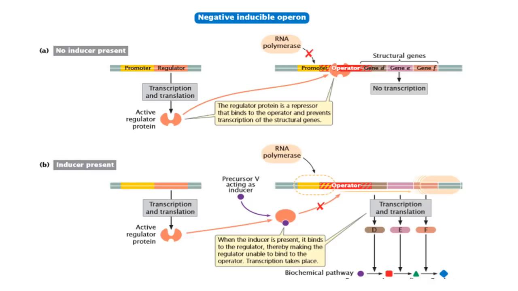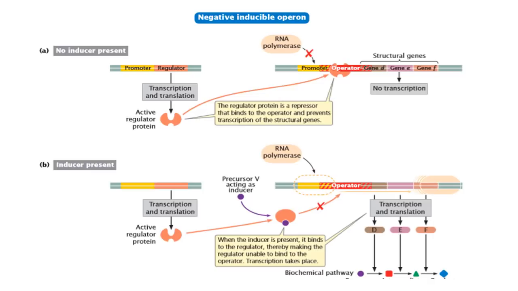In this slide, you can see the negative inducible operon. In the absence of the inducer, the regulatory gene is transcribed and translated into an active regulator protein, which with its DNA binding domain binds to the operator of the operon. Now the RNA polymerase cannot bind to the promoter region. As you can see, the promoter region overlaps with the operator region, so the regulator protein is hindering the binding of RNA polymerase to the promoter.